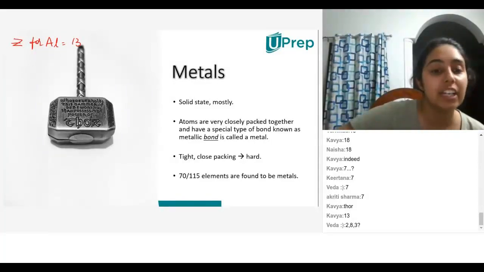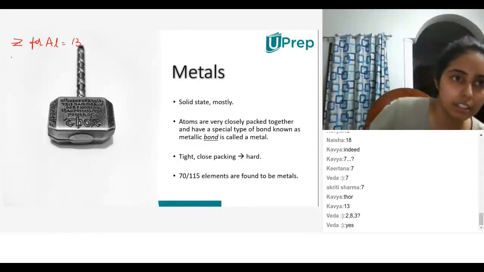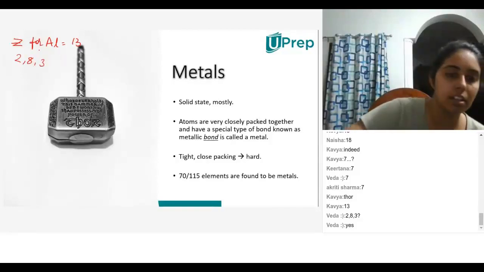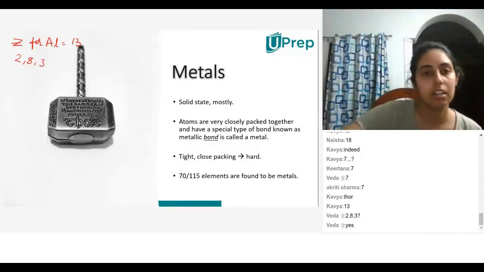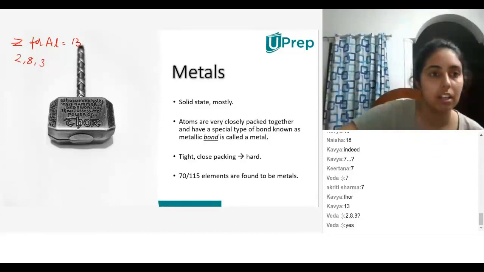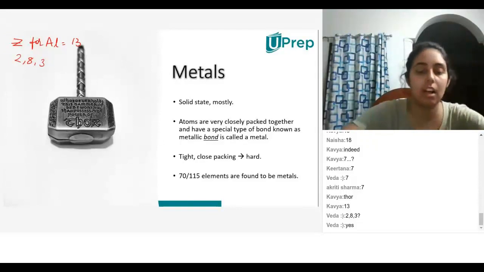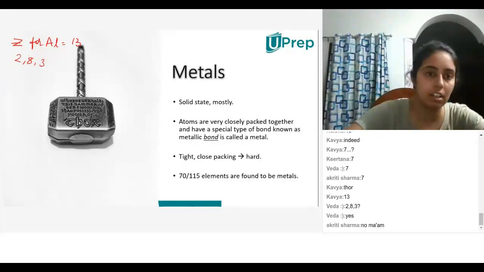Okay, very good. Does everybody know what electronic configuration is? You divide the electrons into three shells which have a certain maximum number of electrons they can take. The maximum of the first shell is 2, the second shell maximum is 8, the third one is actually 8.